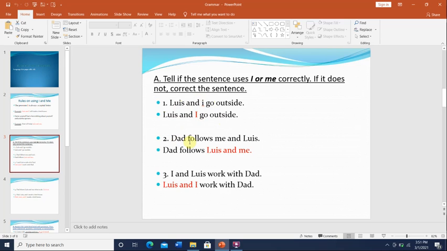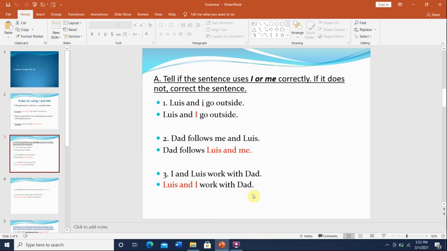Dad follows me and Louis. What's wrong here? Me comes after the verb, but I have to write the other person's name first. So Dad follows Louis and me. Number 3, I and Louis work with Dad. Yes, we use I in the subject part of the sentence, but I have to write the other person's name first. So we will correct it. Louis and I work with Dad. This is how we correct it.